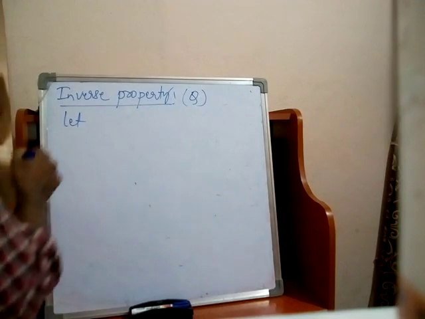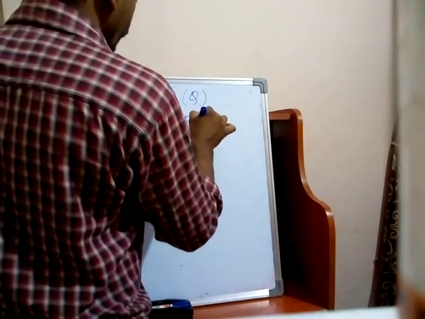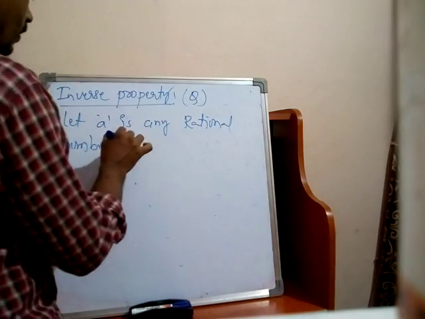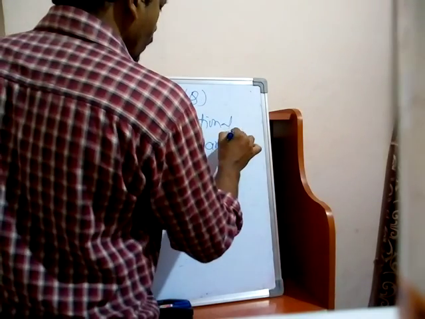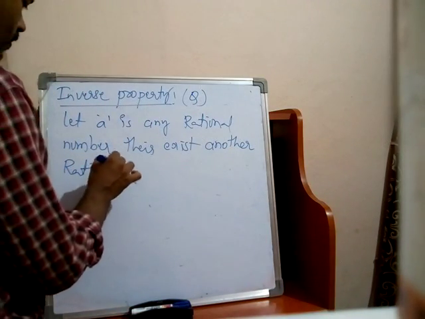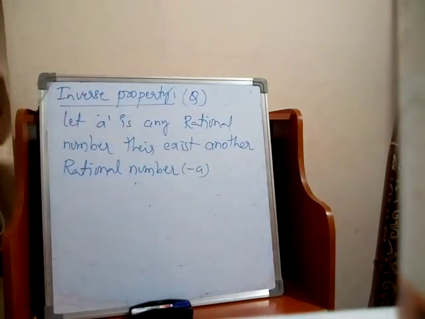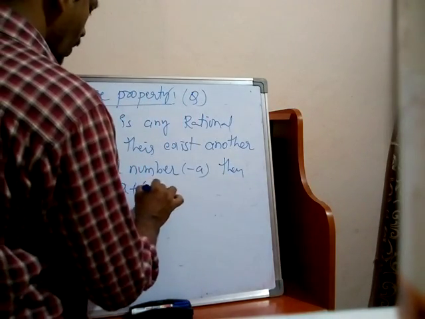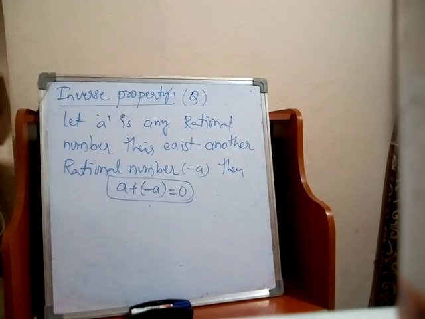Let A be any rational number. There exists another rational number minus A. Then A plus of minus A is equal to 0.